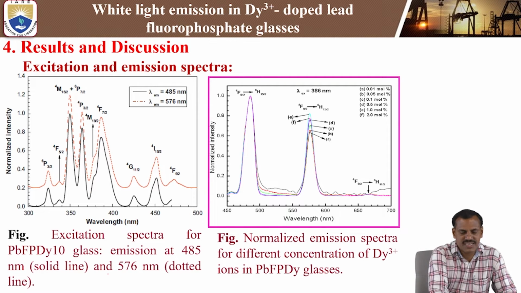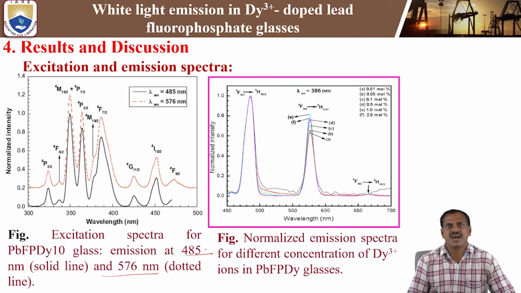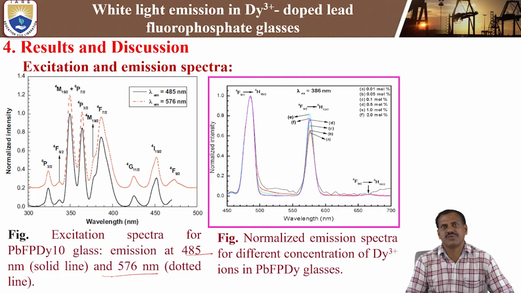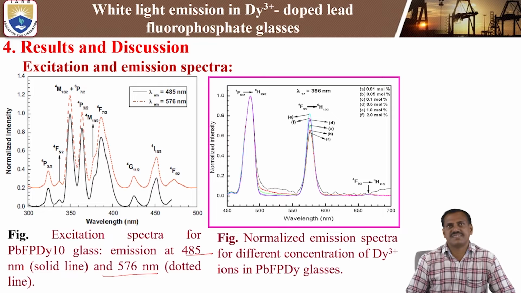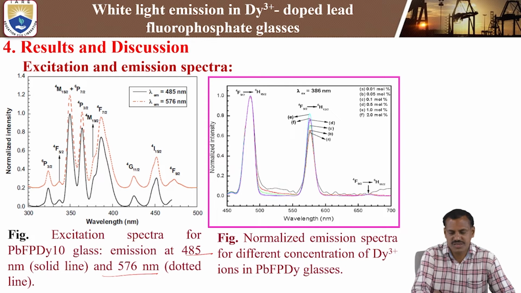In this, the emission wavelengths we are using are 485 and 576 nanometers. The solid line shows the excitation for the 485 nanometer emission, and the other one, the dotted line, is for the 576 nanometer emission. These are the different emissions for which we are measuring the excitation spectrum. Next, this figure shows the normalized emission spectra of different dysprosium 3+ doped lead fluorophosphate glasses, with concentrations starting from 0.01 mole percent up to a higher concentration of 2 mole percent.